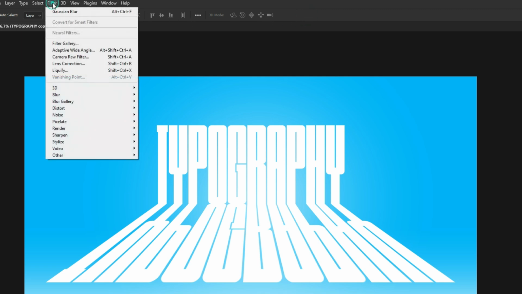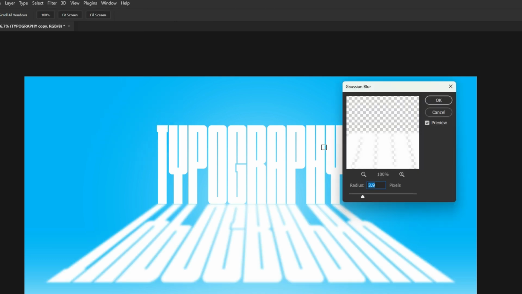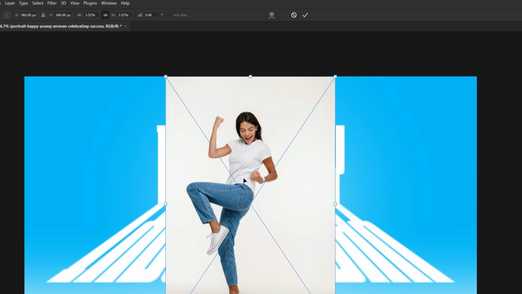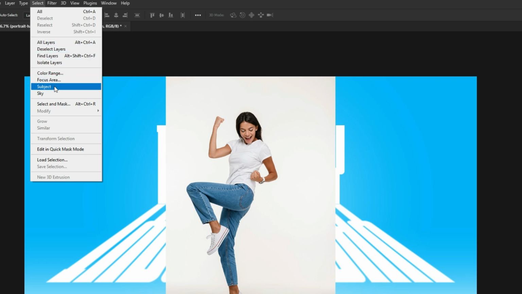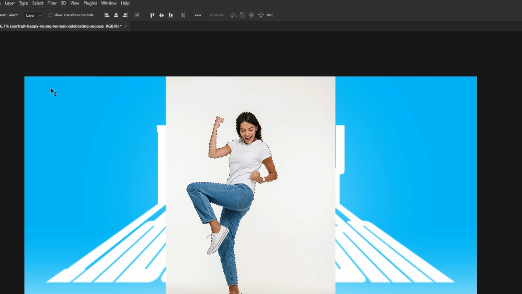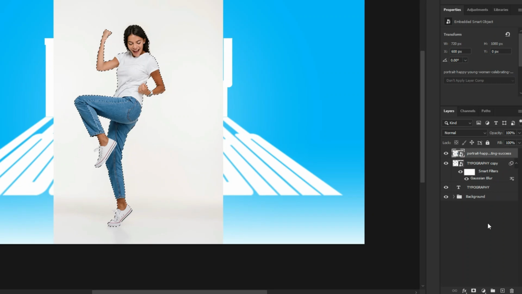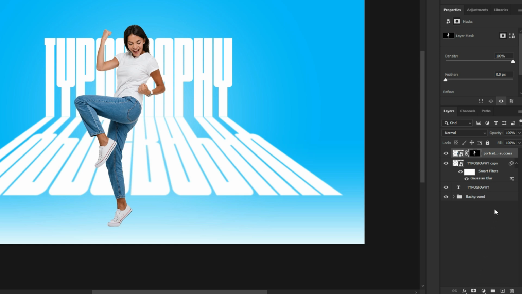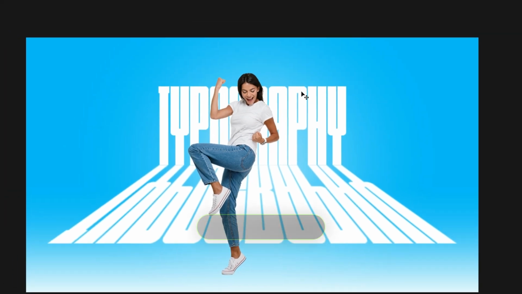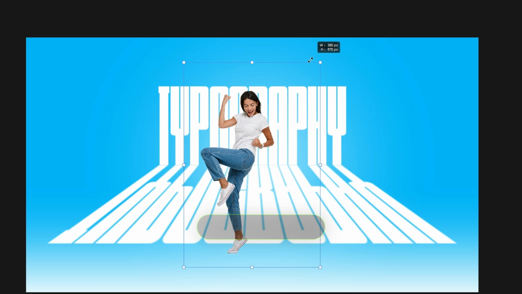Go to Filter, Blur, then Gaussian Blur. Set the value to around 1.5. Place in your image. Go to Select, then choose Subject. Add a layer mask to remove the background. Select the subject layer, press Ctrl or Command T, resize and position the subject.